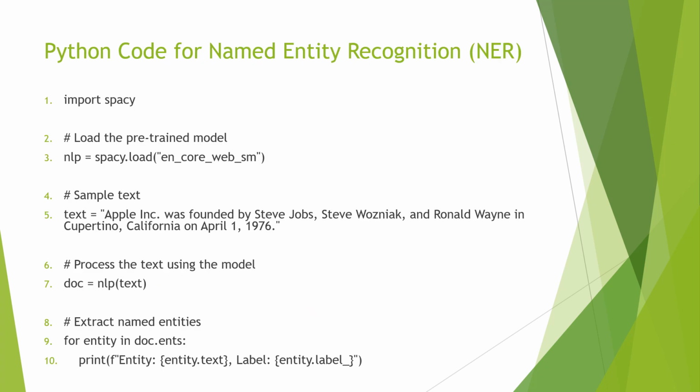Then we first import the spaCy module, load the en_core_web_sm pre-trained model, and set the sample text. Followed by this, we call the model. To process the text, we use nlp of text. It processes the text using the NLP model. Finally, we extract named entities from the doc, and then print the named entities and corresponding labels.